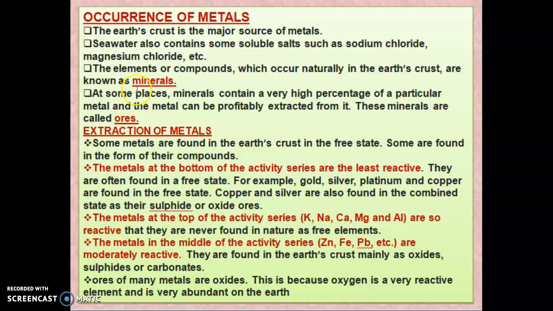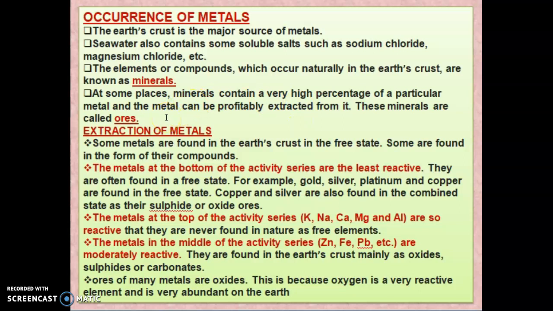The earth's crust is the major source of metals. Seawater also contains some soluble salts such as sodium chloride, magnesium chloride, etc. The elements or compounds which occur naturally in the earth's crust are known as minerals. At some places, the minerals contain a very high percentage of a particular metal, and the metal can be profitably extracted from it. These minerals are called ores.